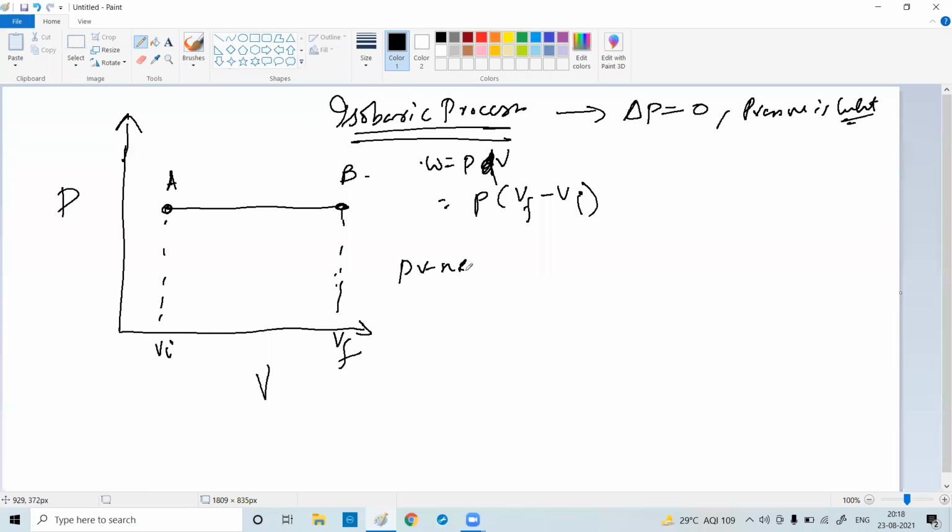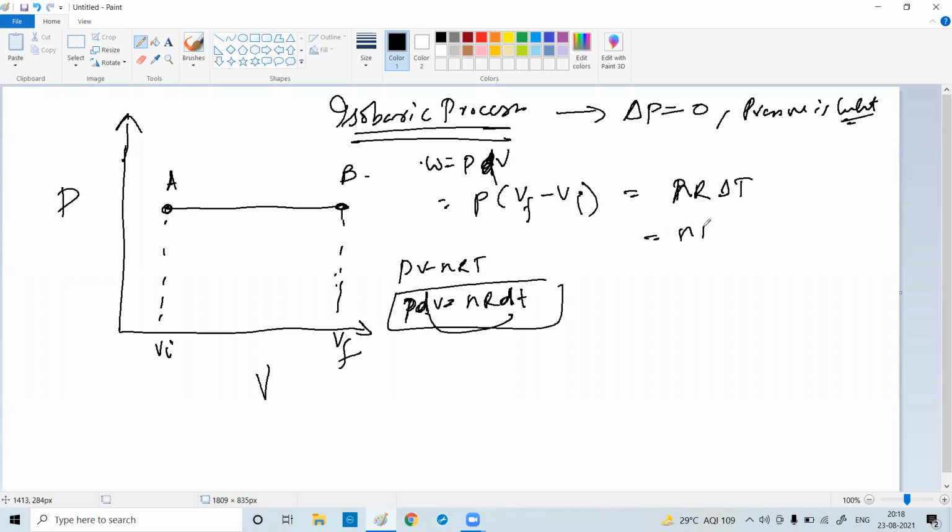PV equal to nRT, so PdV will be nR delta T. A change in volume will create a change in temperature, because P is constant. So I can write this as nR delta T, or nR into Tf minus Ti: final temperature minus initial temperature.